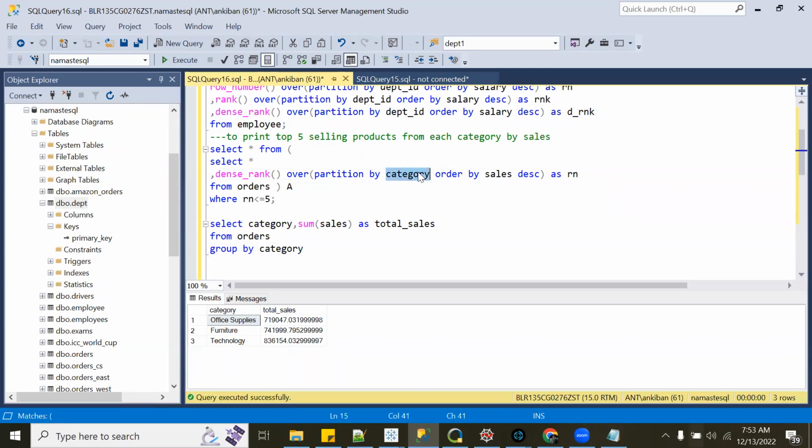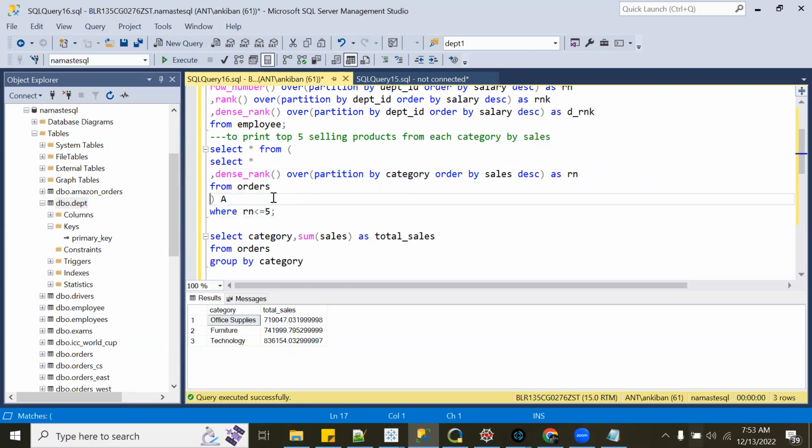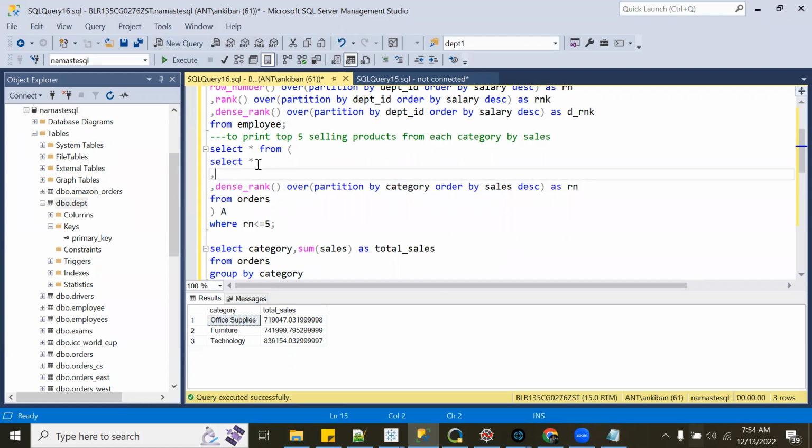So it will be a group by. There should be one more group by here, you are saying? No, I'm saying sum of sales, something like that. Instead of the dense rank function, another column, sum of sales, then over clause, so partition by.